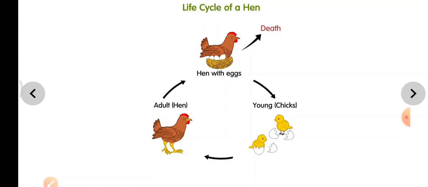Then what happens to the eggs? The hen sits on the eggs. Then the eggs hatch. Hatch means they break open and out come the young chicks. And this goes on. The young chicks grow into an adult. So this is the life cycle of a hen. All living things grow: the chicks grew into a hen. All living things reproduce: the hen laid eggs. Then the next stage is that it will die after a period of time, maybe because of disease or old age. It has to die, right?